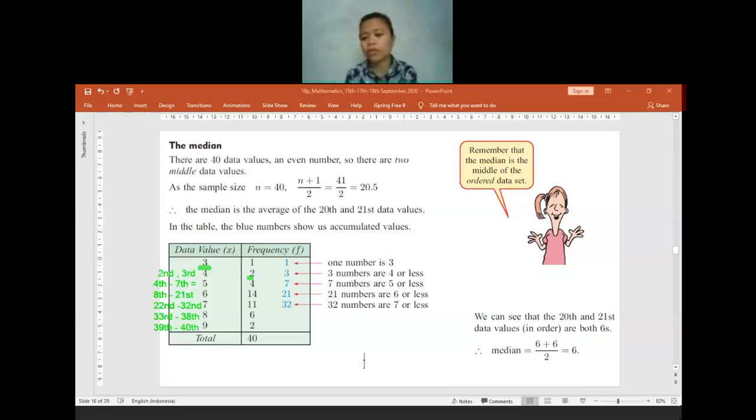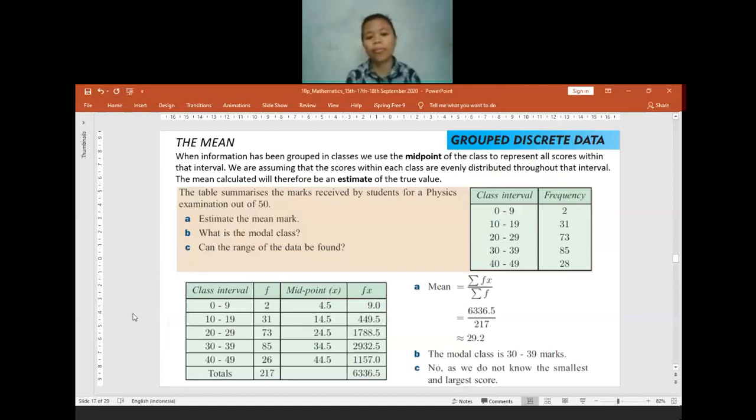Does anyone have any confusion, or maybe my explanation is still confusing? You can ask me any question. If you do not ask anything, it means all of you already understand for sure. Okay. If you already understand, I will move to another type of question for finding the mean, median, and